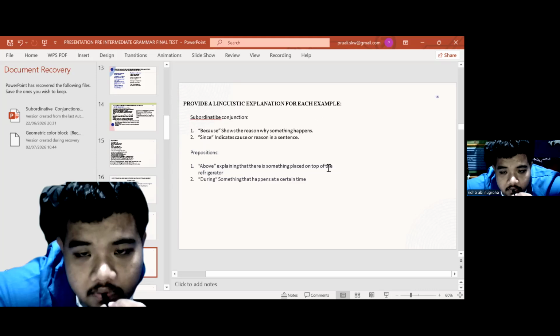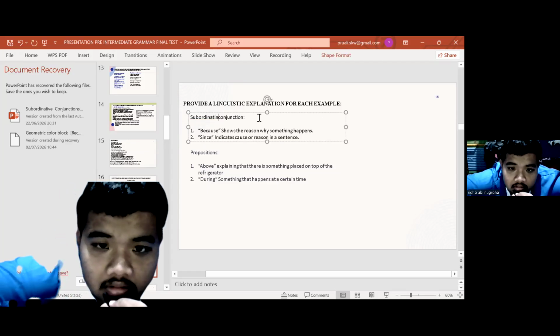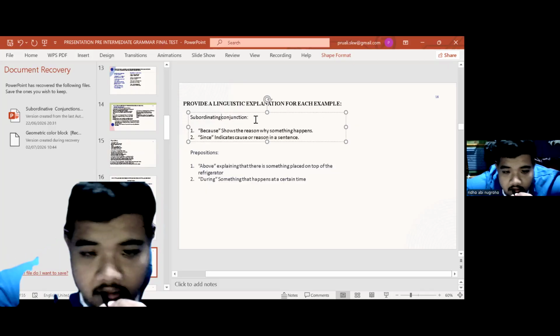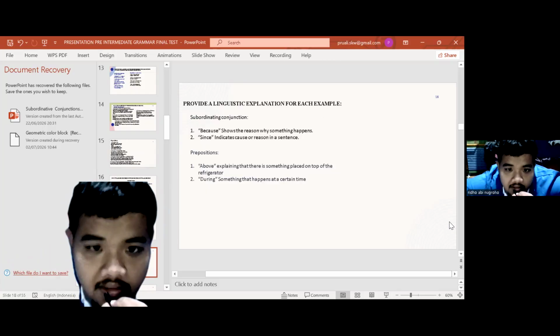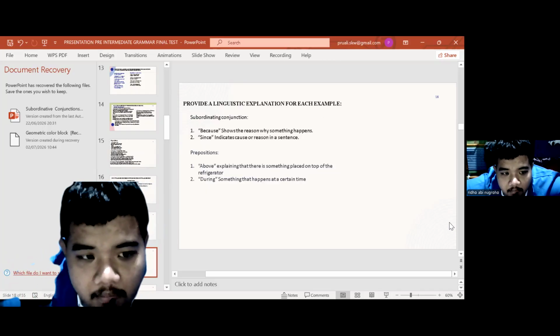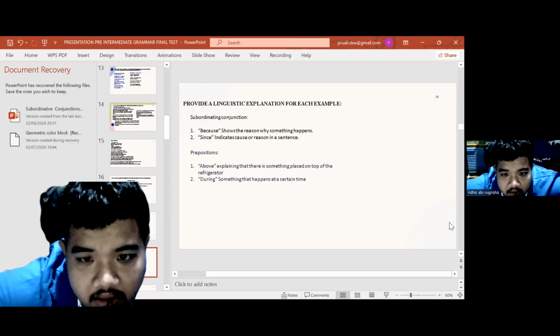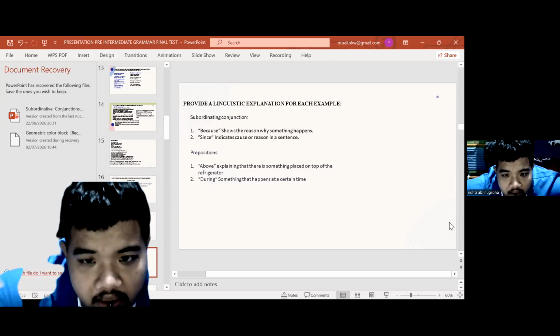Then provide a linguistic explanation. Number one, subordinating conjunction. Because shows the reason why something happened. Since indicates cause or reason in a sentence. Preposition: above explains that there is something placed on top of the refrigerator, and during explains something that happens at a certain time.